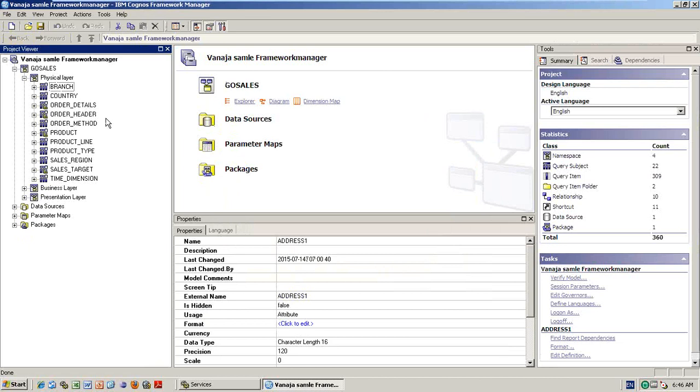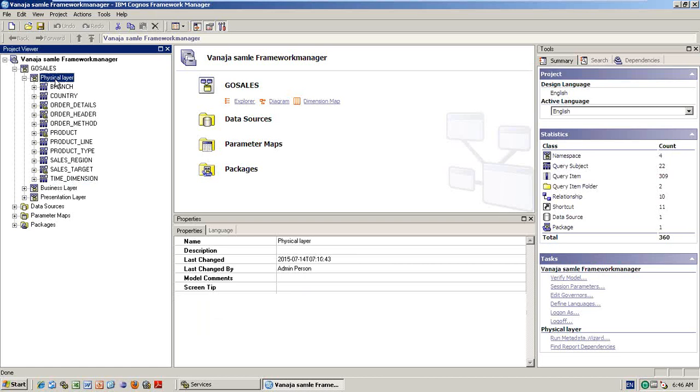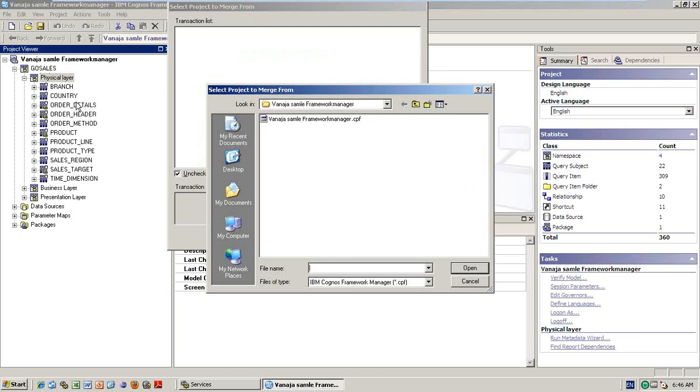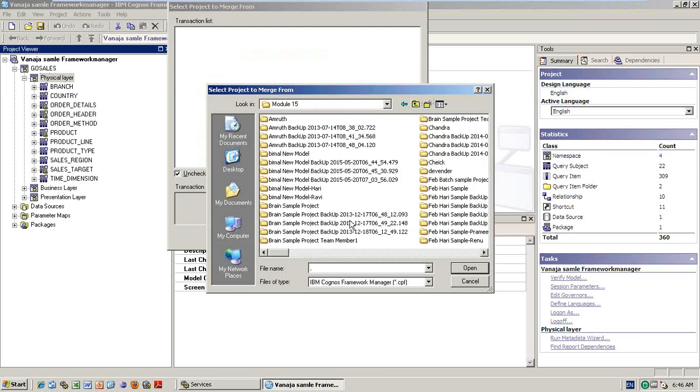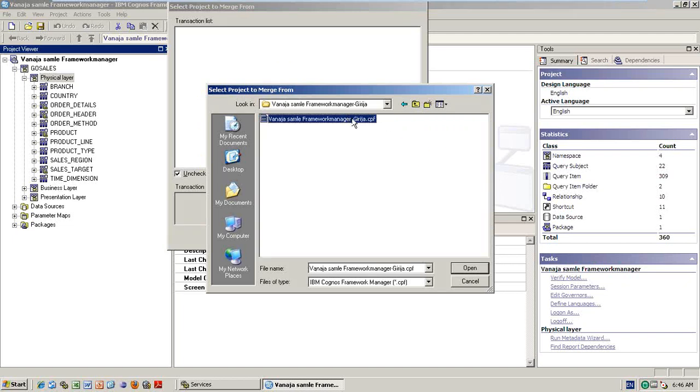So now in my model, these are the initial tables. Now whatever Girija did, I want to take that work to my project. So what I can do is go to the project, merge from. First thing is, you gave a branch to Girija, and whatever work she did, I want to take back. So I want to merge from where? This is my model, I don't want to merge from here. From Girija, so Girija CPF file,